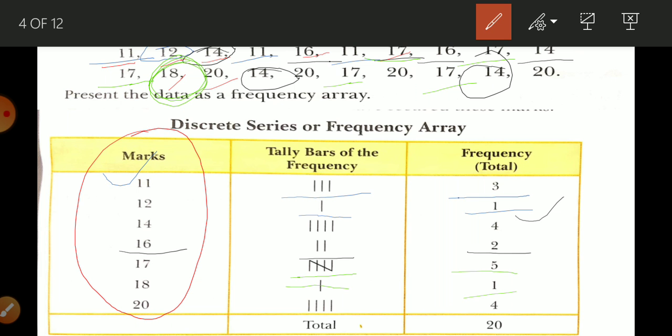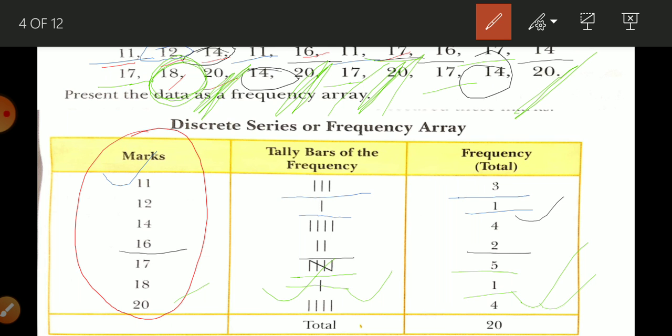Okay, now the last number is 20. So how many times is 20 repeated? In the first there is no 20. Now here is 120, then second 20, then third 20, and then fourth 20. In this way 20 appears 4 times. So here we will write 4, and in this way we can count.